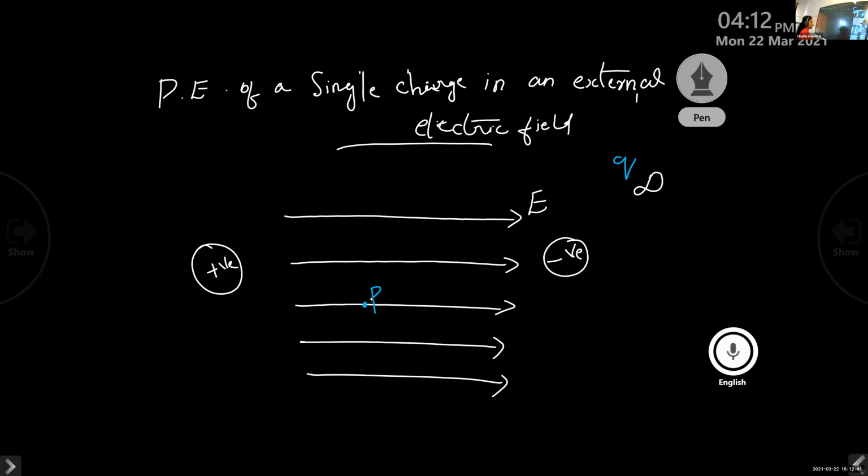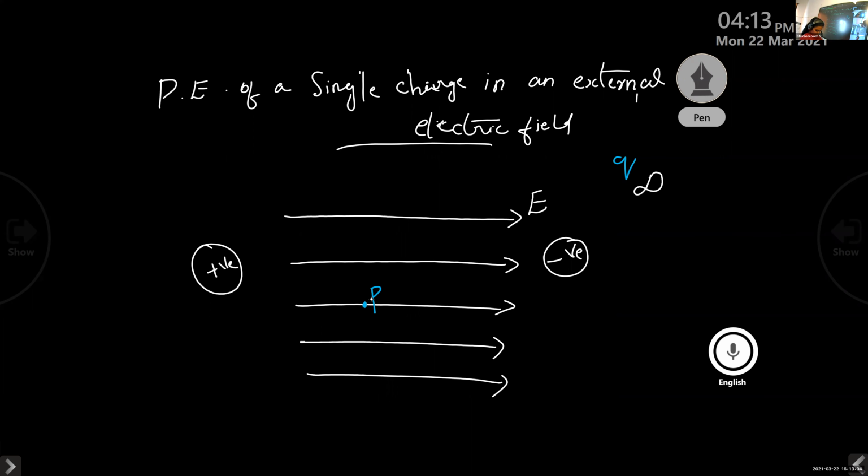First of all, we consider an external electric field. It is represented by this, starting from positive and ending at negative. And we are considering a charge Q at infinity. Now I want to bring this charge Q from infinity to a particular point P inside this electric field.